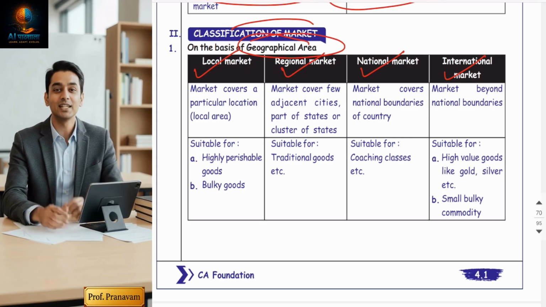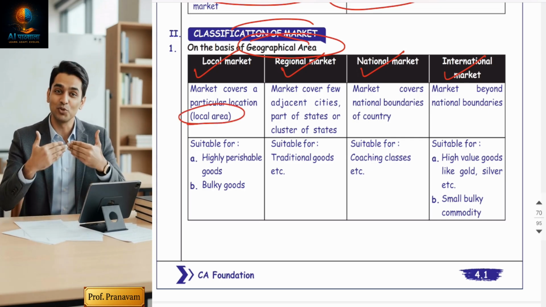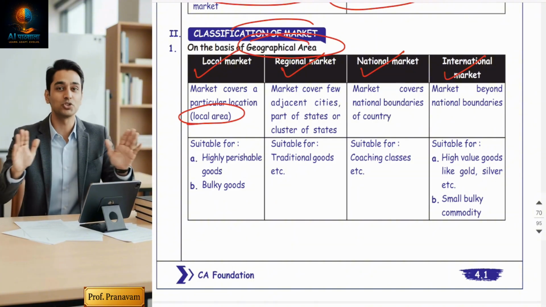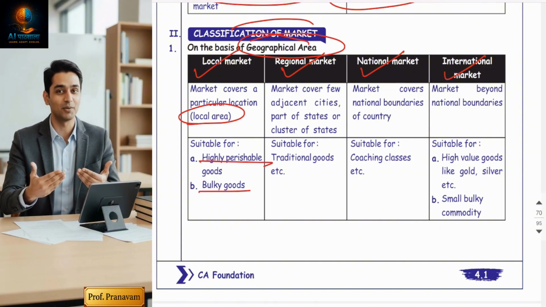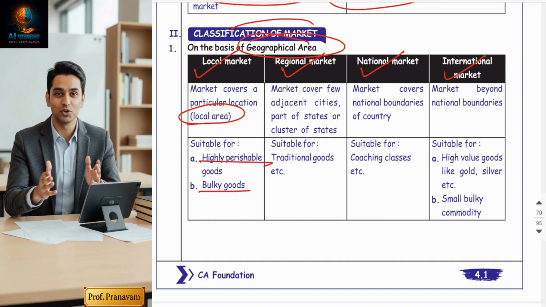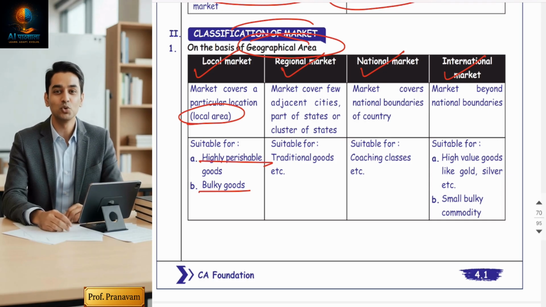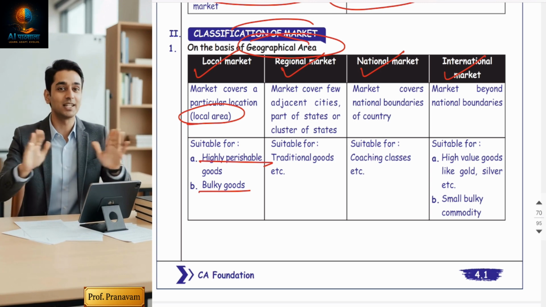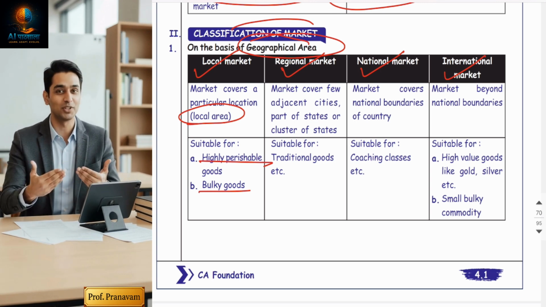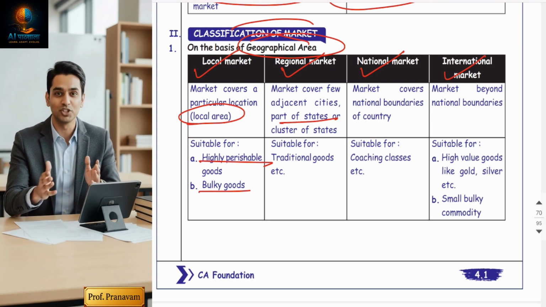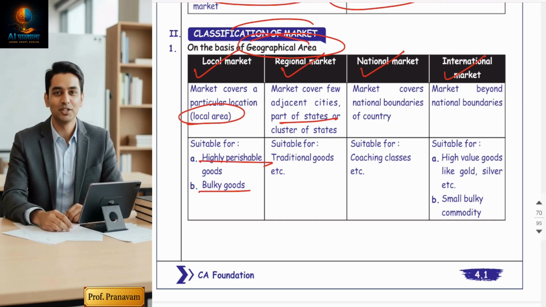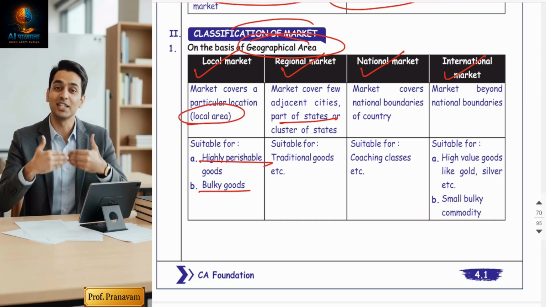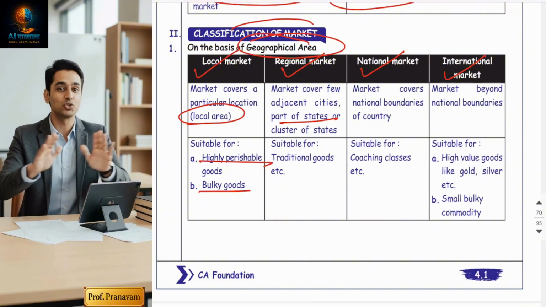Local market means it is limited to a small area or local area, suitable for perishable goods and bulky goods like vegetables, bricks, etc. Regional market is a little bit broader than local. It covers a few cities but within a state, or I can say it is a state level business. Means you have various branches but within the state.